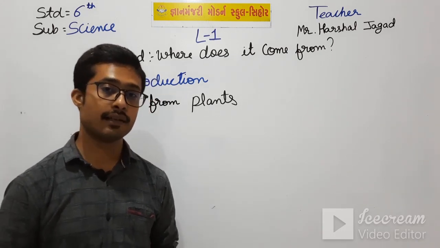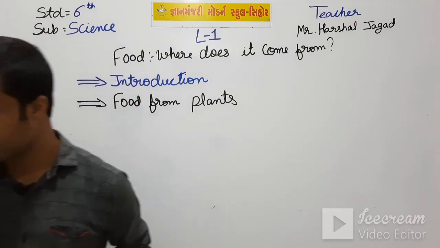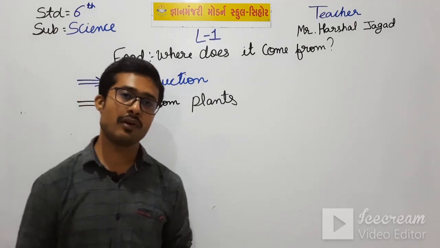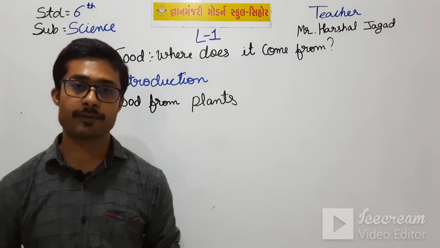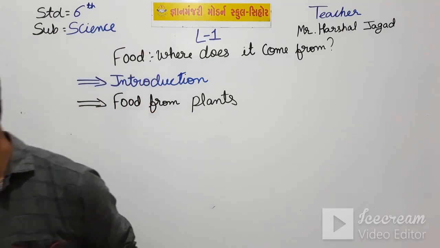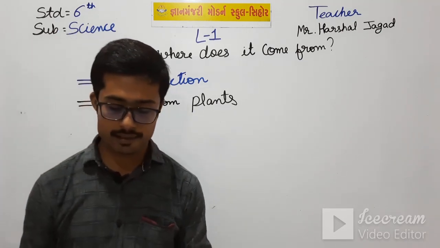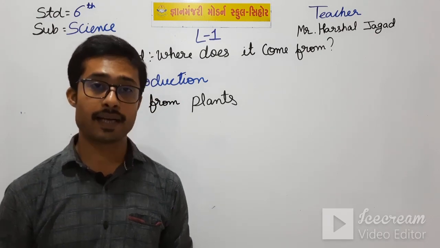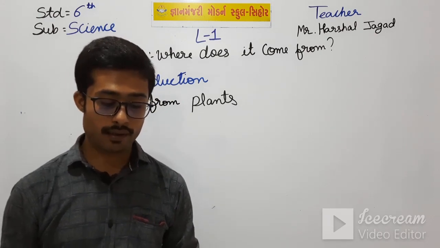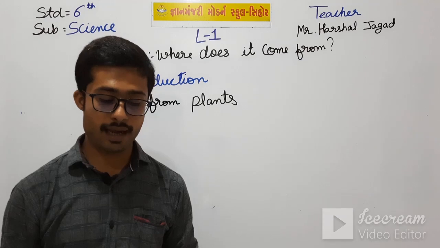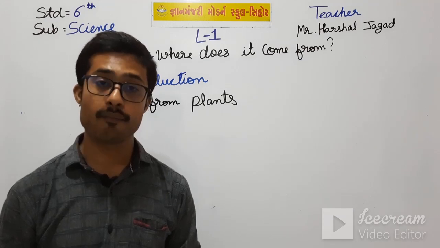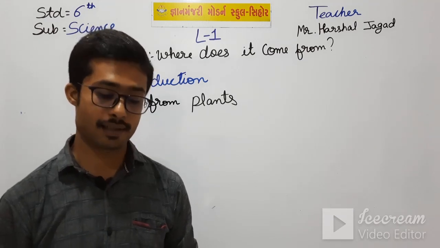And the next point was seeds. There are different types of seeds that we have seen. Let us see again: pulses, cereals and spices. Moong, kidney beans and chickpea are seeds from the plants known as pulses.